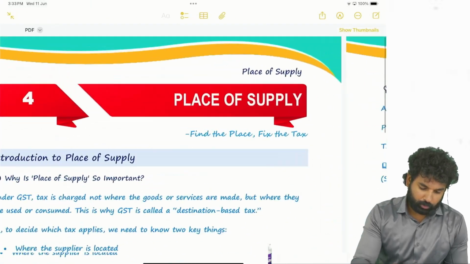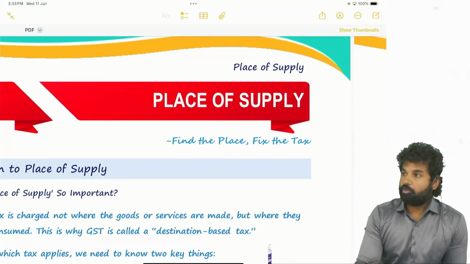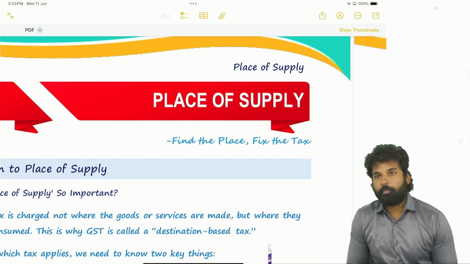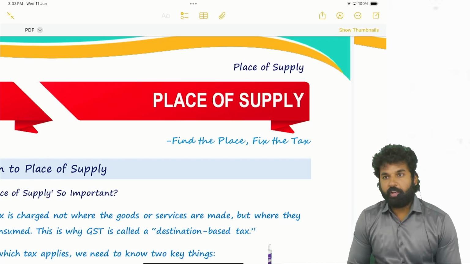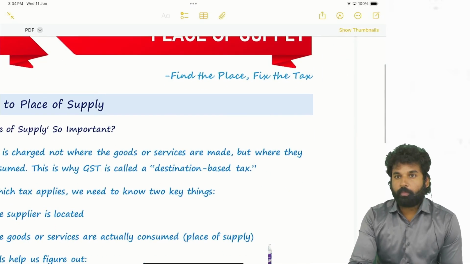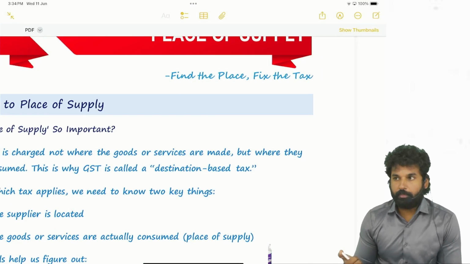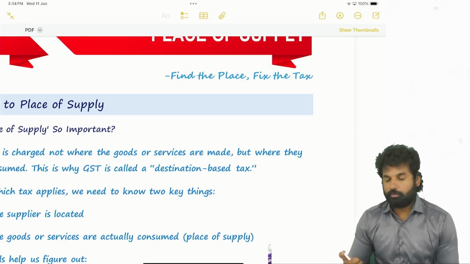Okay, place of supply. So why do we need place of supply? From the very beginning, we are telling that it is in order to determine whether to levy CGST or SGST or IGST. Okay.